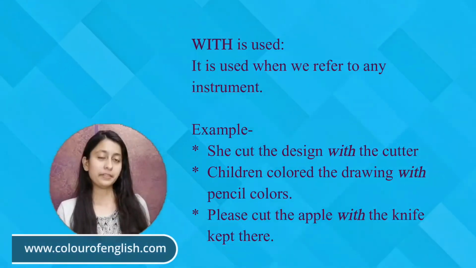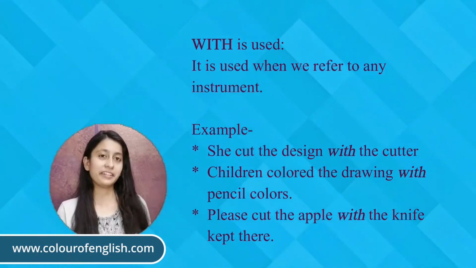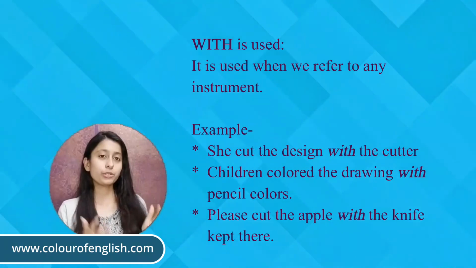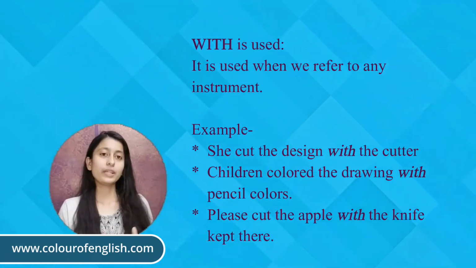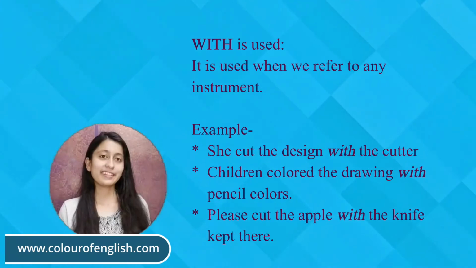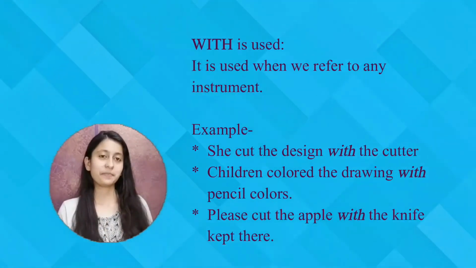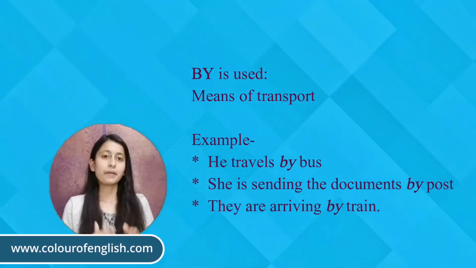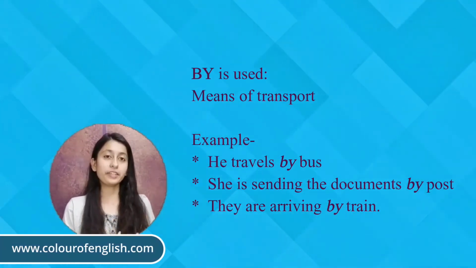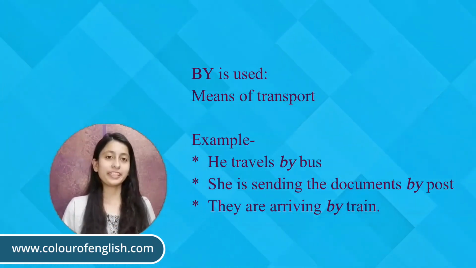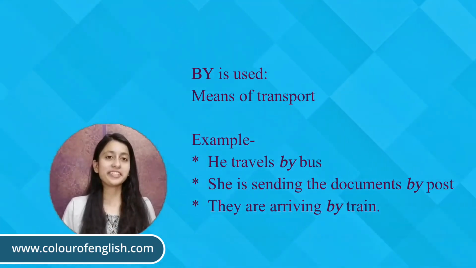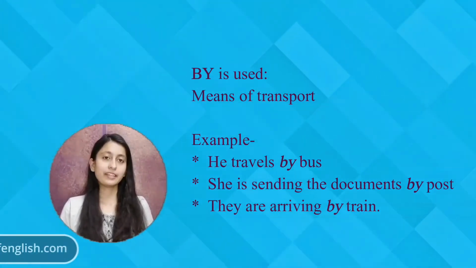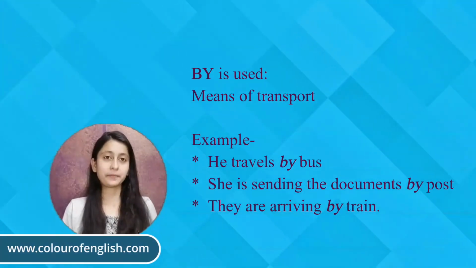Please cut the apple with the knife kept there. Here knife is an instrument which will be used to cut the apple. So whenever we talk of any instrument, we will use with. The last one is the uses of by. By is used when we refer to a means of transport. For example, he travels by bus. She is sending the documents by post. They are arriving by train.